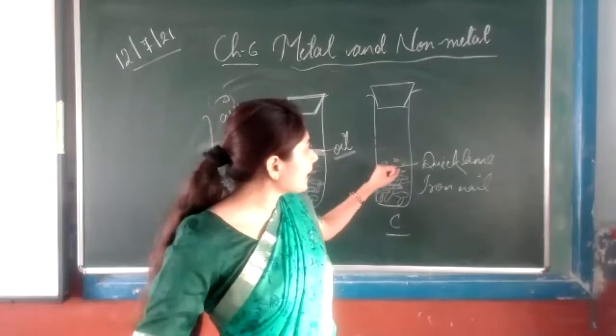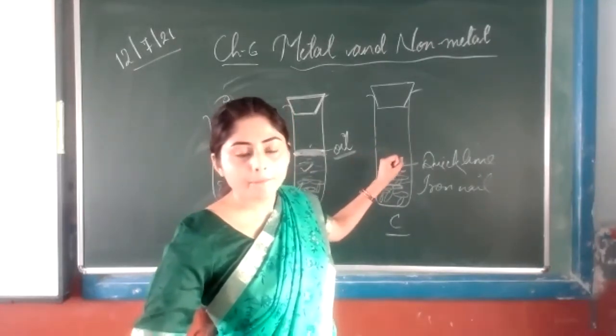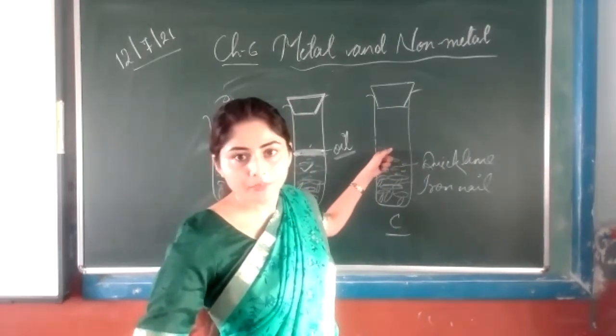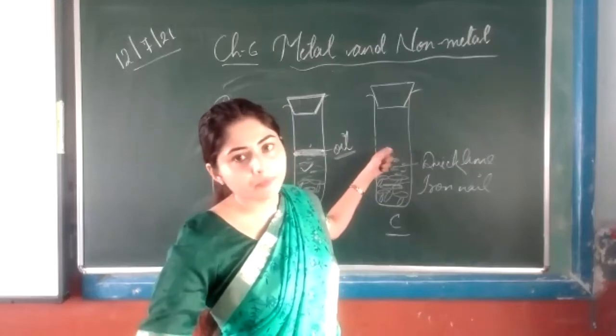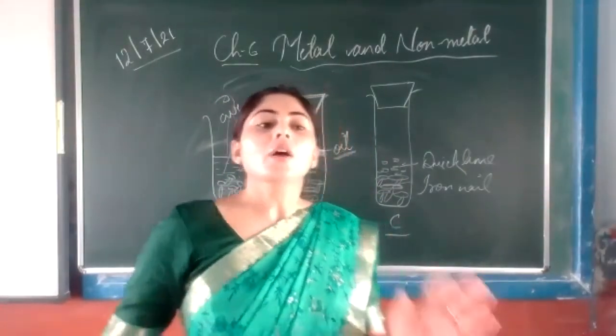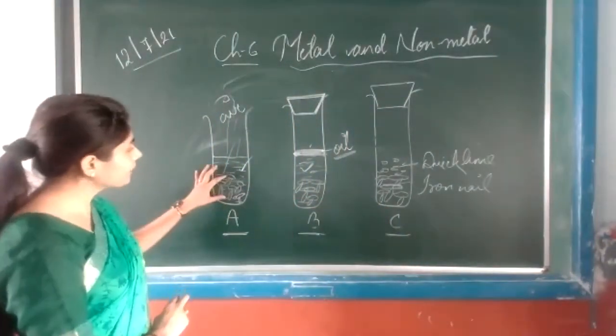That quicklime will absorb all the moisture from the test tube. It means only the oxygen, only the air will be in this test tube, not the moisture. All right, understood? So after some time, we will observe that in test tube A, the iron